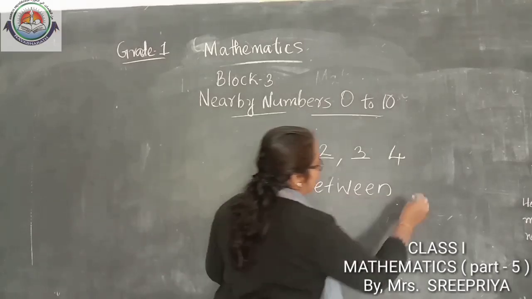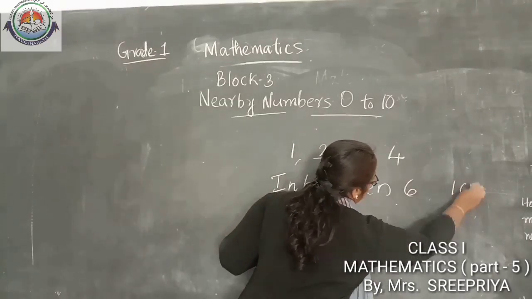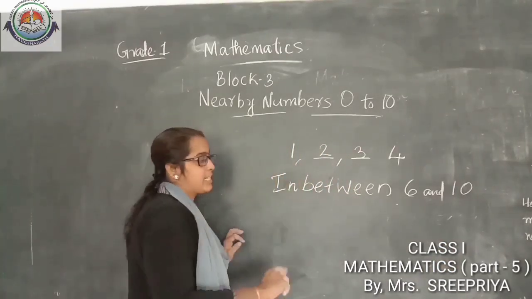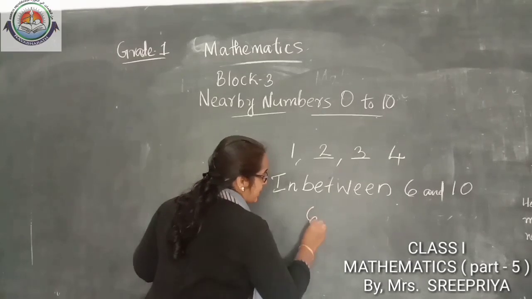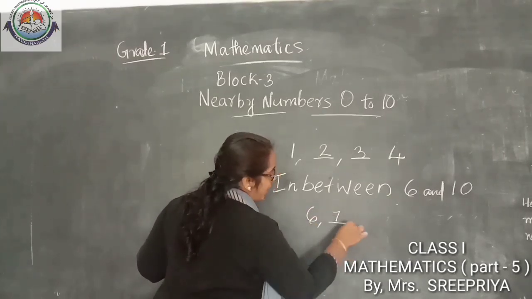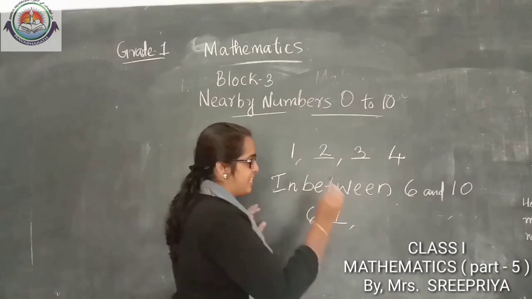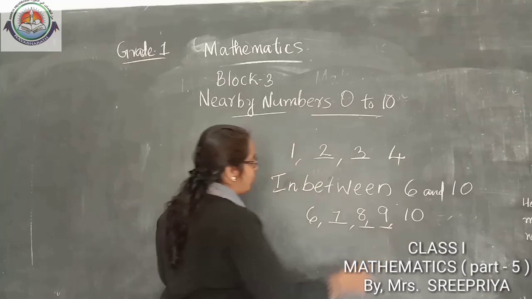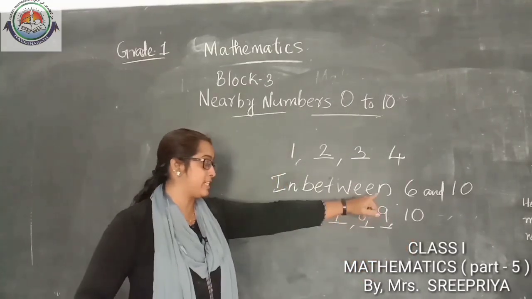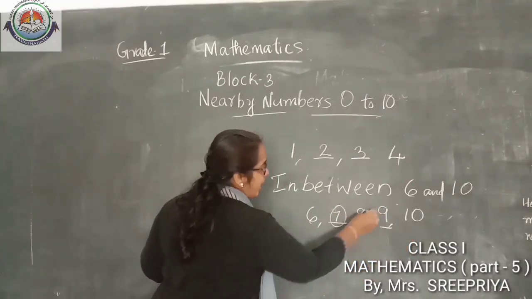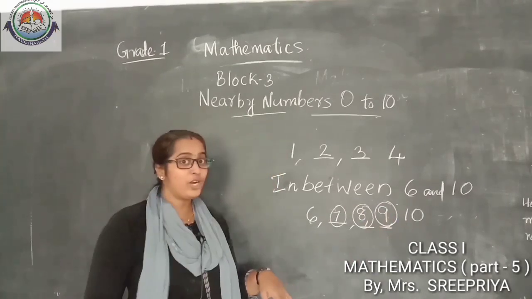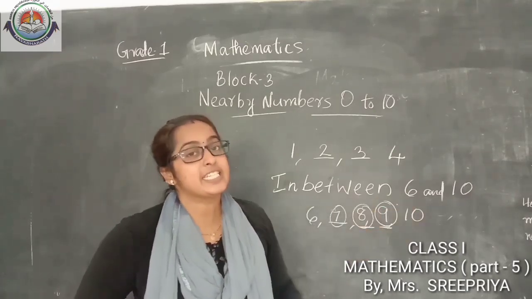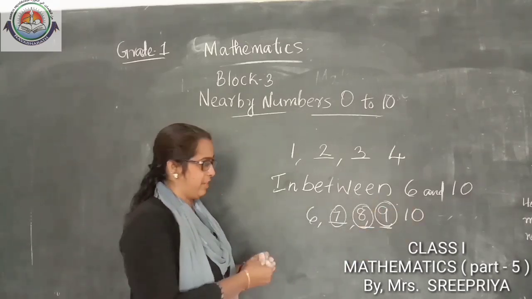Very good. Okay, in between 6 and 10. Shall we look in between 6 and 10? What will be the number? Yes. 6, 7, 8, 9, 10. In between 6 and 10, what will be there? 7, 8, 9. Very good. In between 6 and 10, 7, 8, 9.